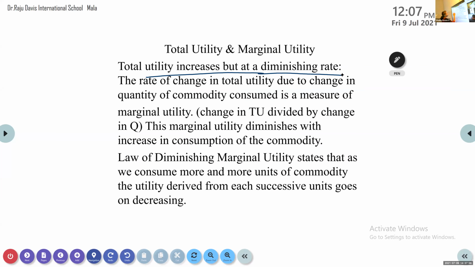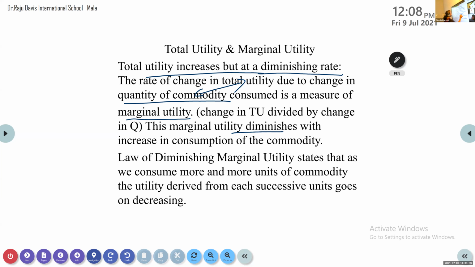Total utility is changing because there is a change in the quantity of consumption. As we consume more, total utility is increasing. Change in TU divided by change in Q gives you the marginal utility, so these two, change in total utility and change in quantity demanded, are a measure of marginal utility.